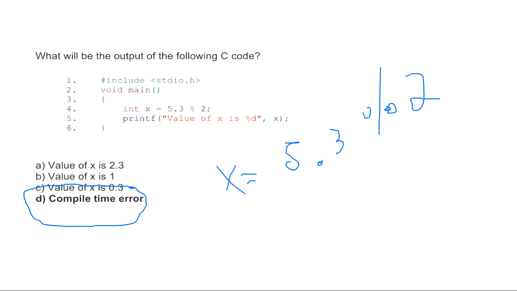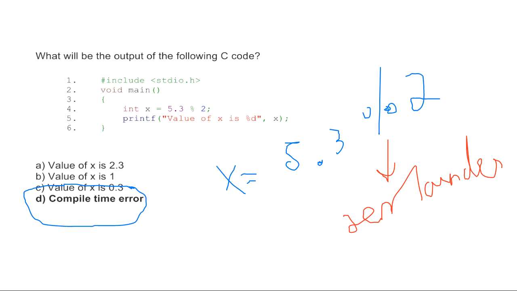So this operator, percentage, is used to get the remainder. This is the remainder sign, and we don't want the remainder to be in float value.